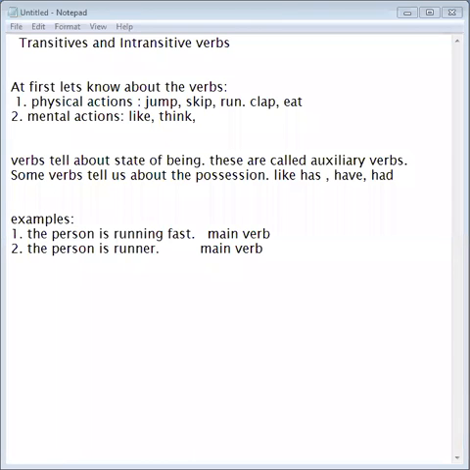So these are the three types of verbs. Number one, action verbs. Number two, state of being verbs. Number three, possession verbs. Now let us talk about the action verbs.